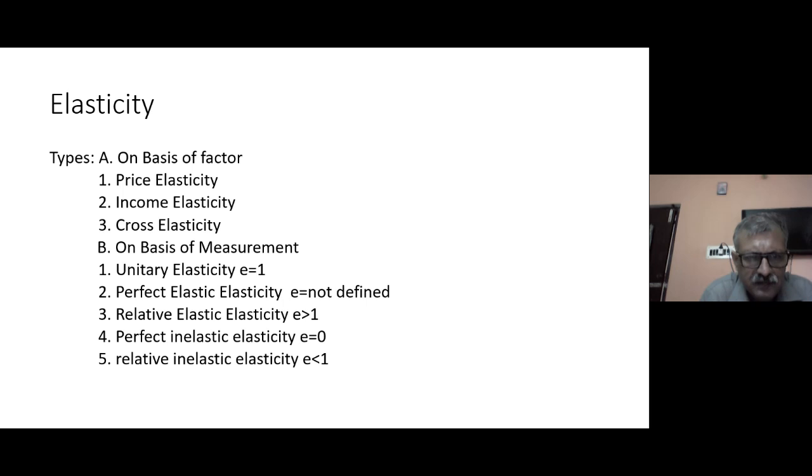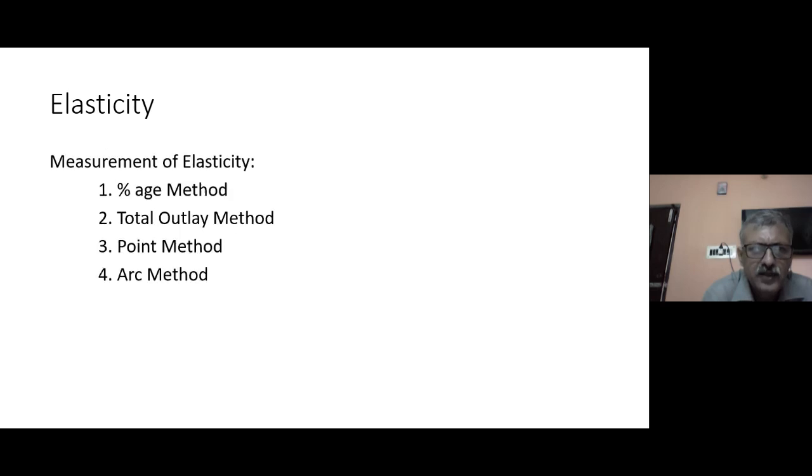If the elasticity cannot be defined, it is infinity, it can go to any extent, so it is the perfectly elastic condition. If E is 0, that means there is no change happening. It is the perfectly inelastic condition. And if the value that we get is less than 1, then it is somewhat inelastic, not perfectly inelastic, but not unitary. Okay, so how do we measure this elasticity?